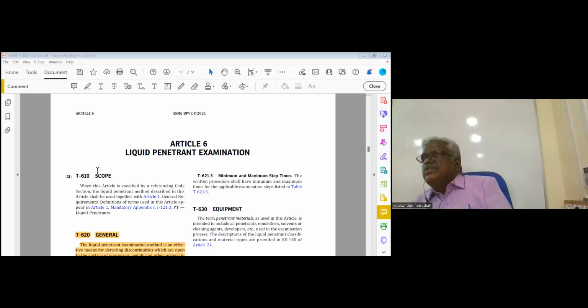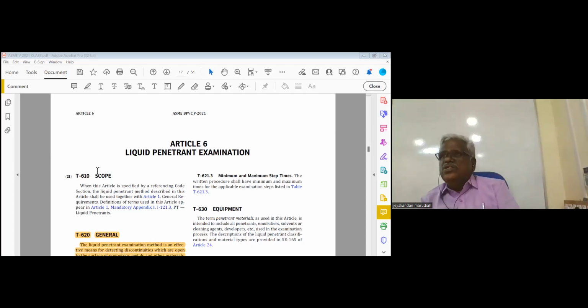Which one? No, dwell time. There is a table given. That is a minimum time. Okay, see, for example, dwell time minimum is 5 minutes actually. If you give extra time, there is no negative or positive effect. But the only thing is that the penetrant should not dry. Dry means very difficult to remove. Then you have to make it wet before removing.